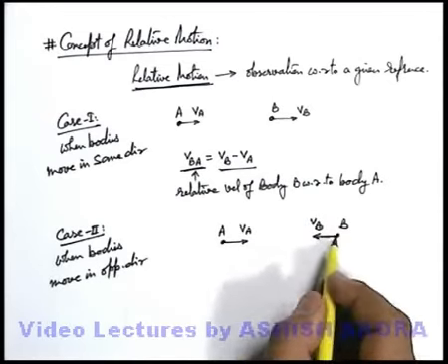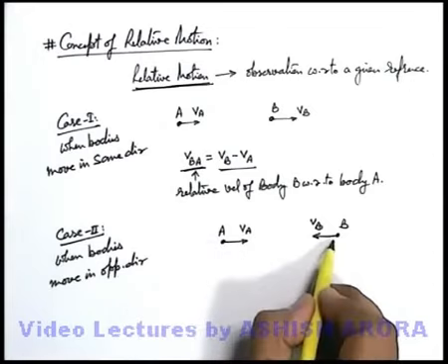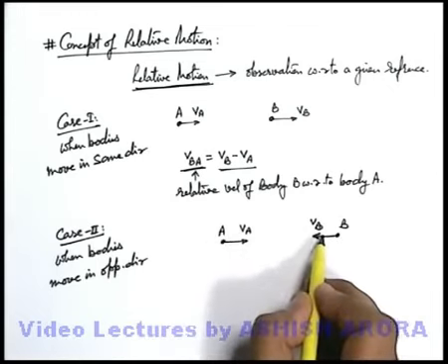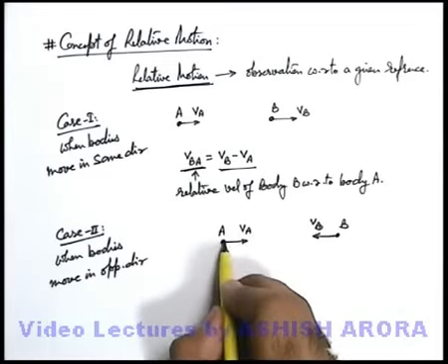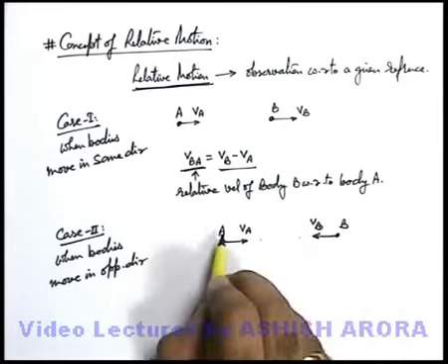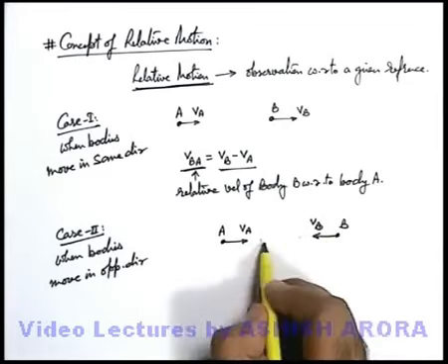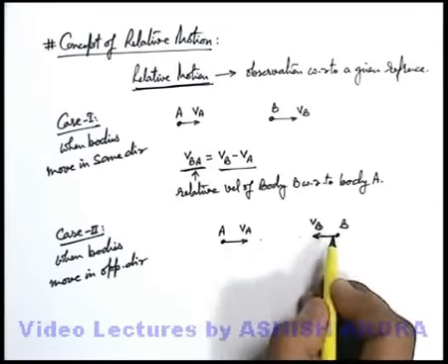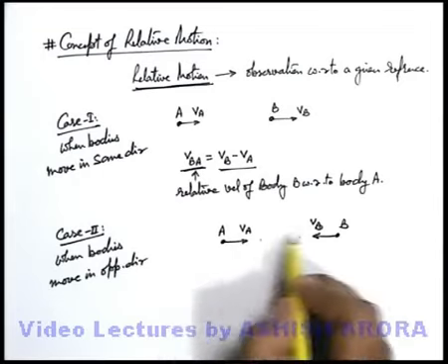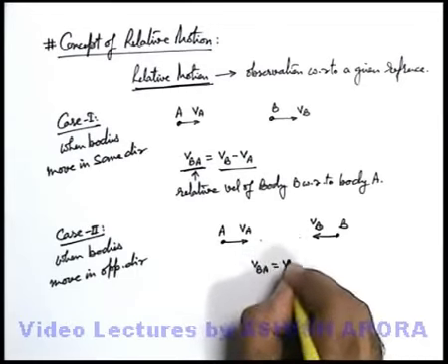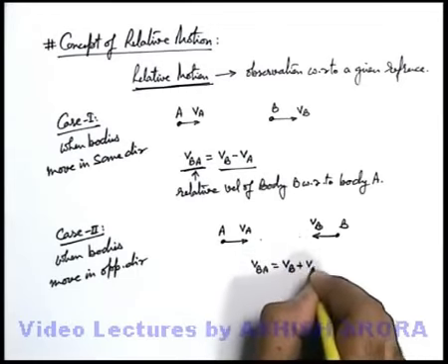In this situation, when it is observed from body A how body B is moving, we can say that B will come closer to A with velocity Vb plus Va. Because in 1 second, A will travel a distance Va and B will travel a distance Vb. When A observes body B, the separation will decrease by Va plus Vb. So with respect to A, body B appears to be coming toward A with the velocity Vb plus Va. So here the velocity of body B with respect to A can be written as Vb plus Va.